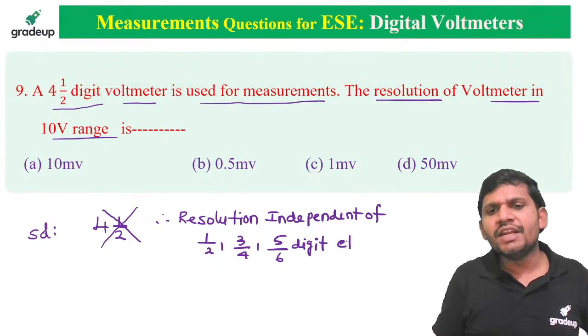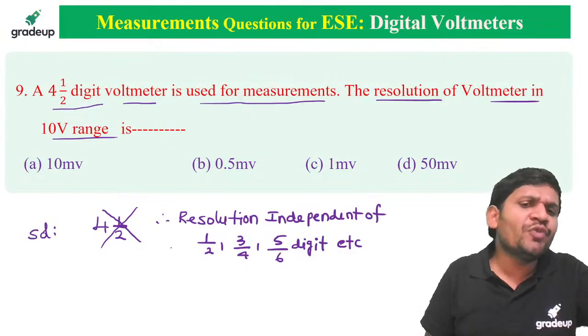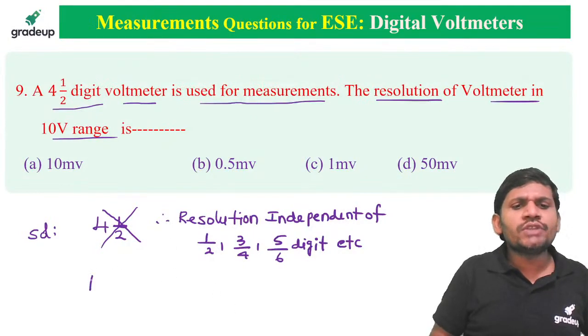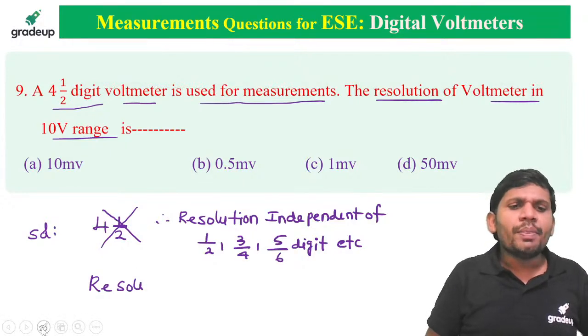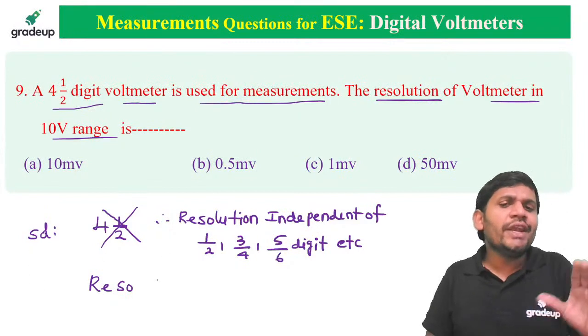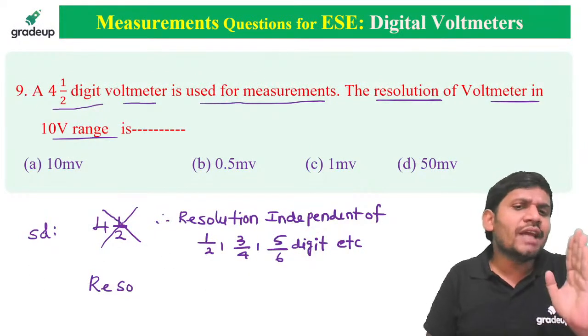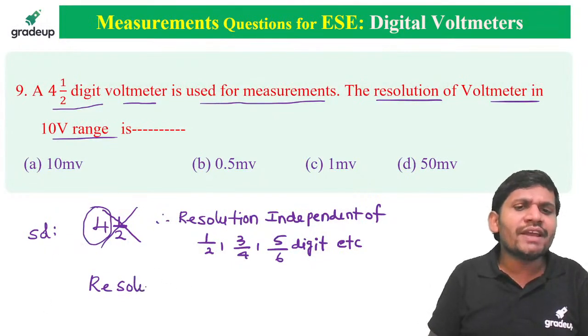That's why even though 4.5 is given, you calculate only for 4 digits. Just now I gave the formula. Whatever is given, 4.5, 4 3 by 4, 4 5 by 6, no need to consider those digits. You consider only the full digits. Then what is the resolution, sir?